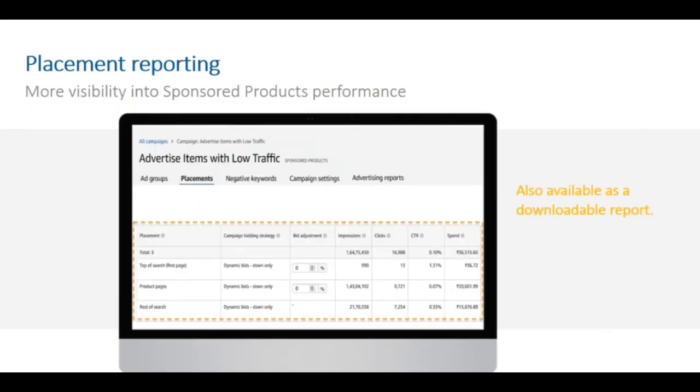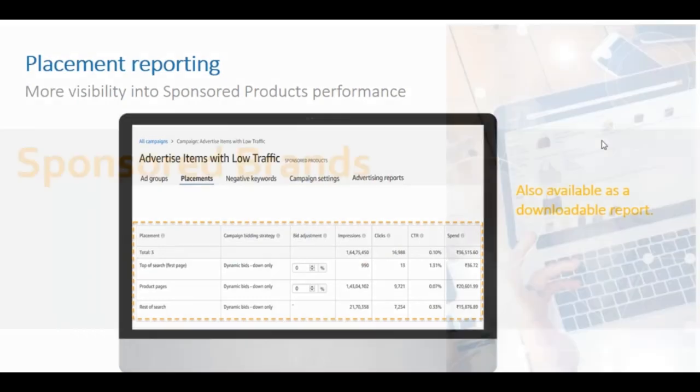You can also have a view of where your ads have appeared and what bidding strategies were applied, and the impressions, clicks and CTR that you got, from the placement report. This is available in your reports tab under advertising.